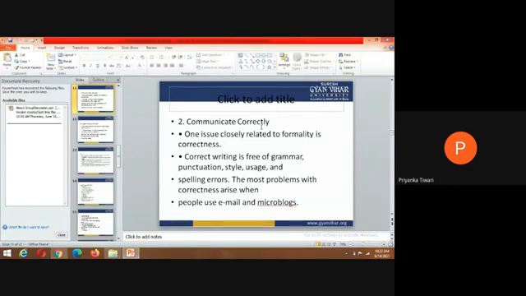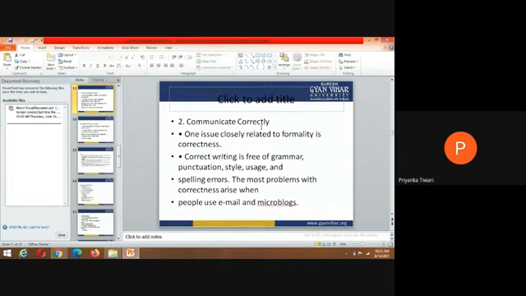So, types of business correspondence. Correspondence is of many types. Let us get ourselves familiar with some of them. Internal correspondence refers to the correspondence between the individuals, departments, or branches of the same organization. External correspondence refers to the correspondence between two individuals who are not of the same organization. Any correspondence outside the organization is external correspondence, right? So customers and suppliers, banks, educational institutions, government departments come under this category.